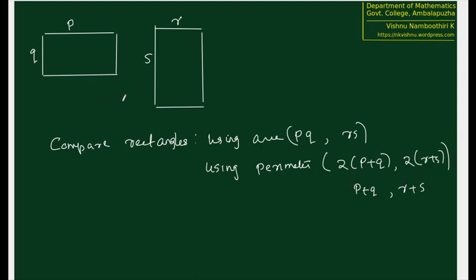We can compare these two rectangles using these numbers, and of course PQ we know that it's a natural number, RS is also a natural number. Just like that, P plus Q is a natural number, R plus S is a natural number. But P plus Q seems to be somewhat easier for us because we don't have to multiply. You will get a smaller number, because if you are taking PQ, you may probably end up with a larger number. So we use P plus Q as our technique for comparing P by Q and R by S. So we are going to define size of P by Q equal to P plus Q,